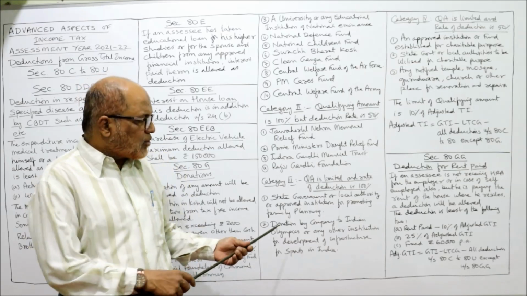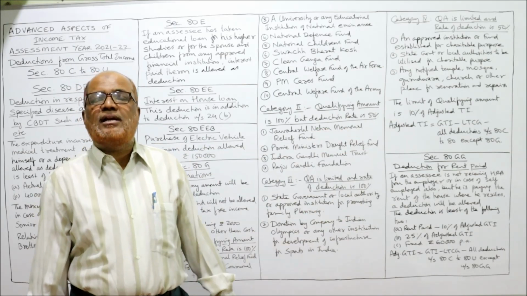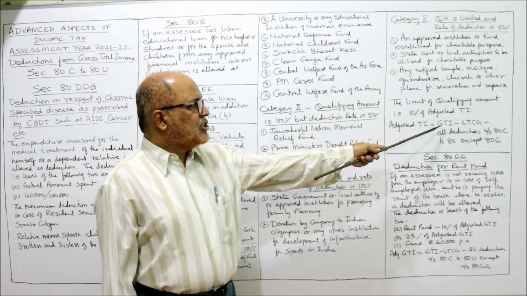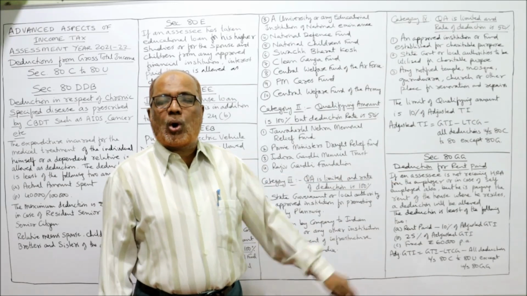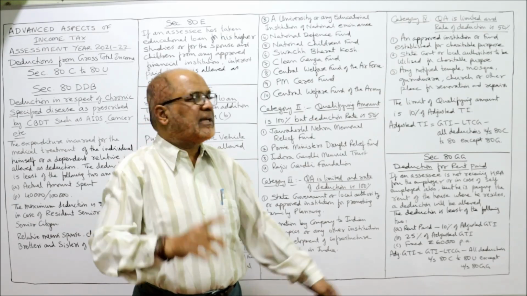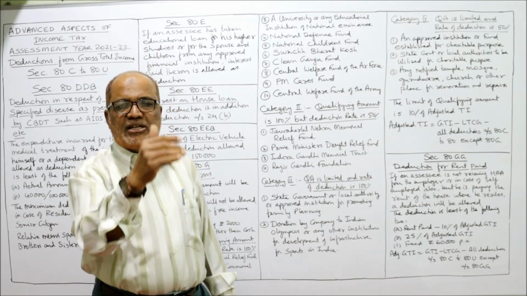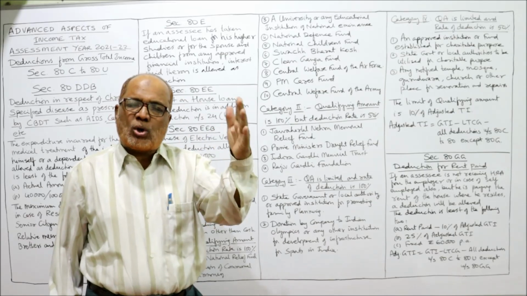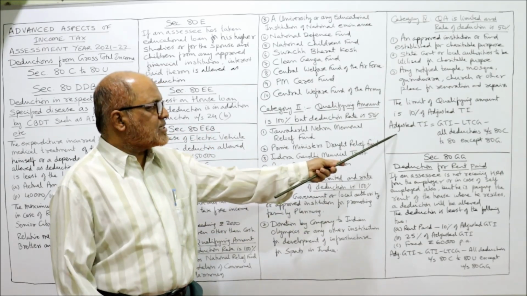So if the donation is with limited qualifying amount, you have to calculate first of all 10% of adjusted GTI. What do you mean by adjusted GTI? See here, GTI minus long-term capital gain, LTCG, minus all deductions under section 80C to 80U except ATG. Except ATG, all deductions from 80C to 80U will be deducted. So gross total income minus LTCG minus all deductions under section 80C to 80U except ATG. That is called adjusted GTI.